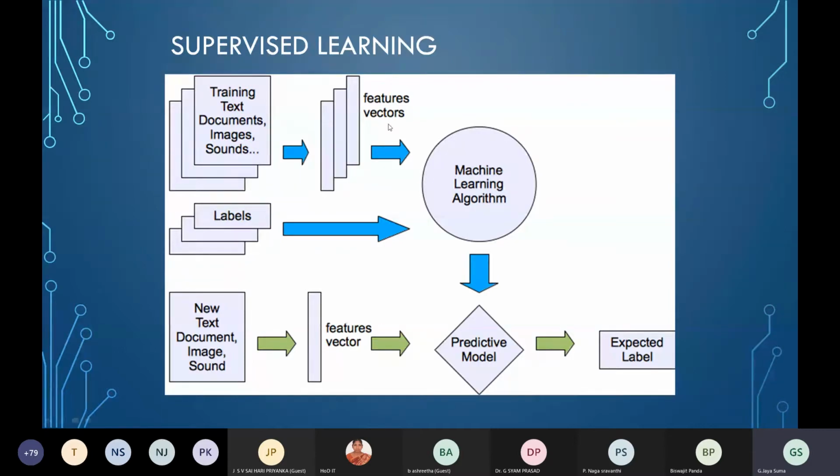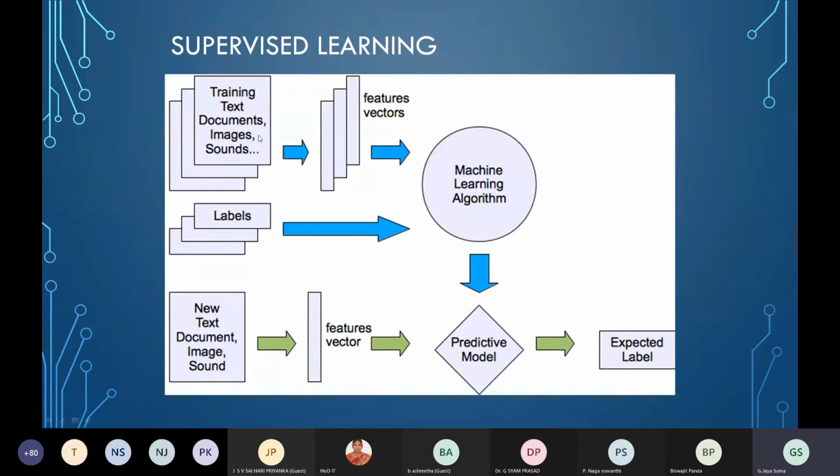So these feature vectors are given to a machine learning algorithm. There are many machine learning algorithms. You have to choose one in such a way that it will fit this data. If it is images, you cannot use a machine learning algorithm like decision trees directly.